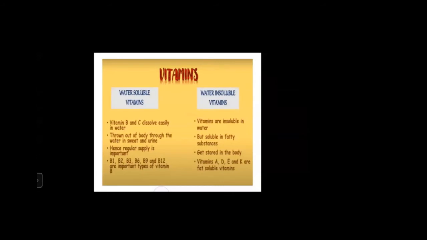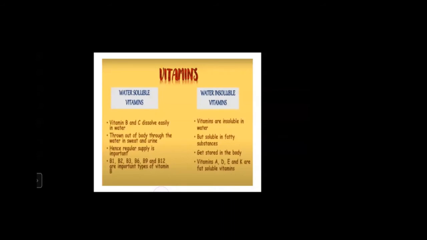Water soluble vitamins are vitamin B and C. They get dissolved easily in water and are thrown out of the body in the form of sweat and urine. Hence, regular supply is important, and its types are B1, B2, B3, B6, B9 and B12.